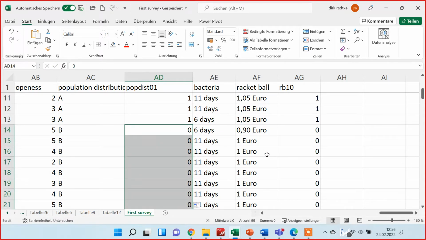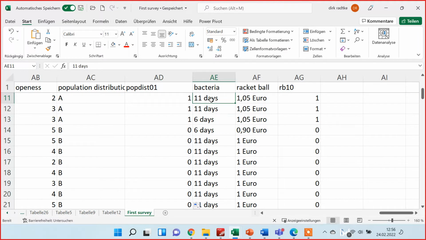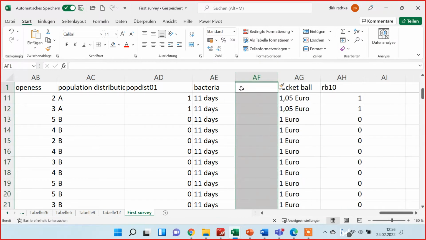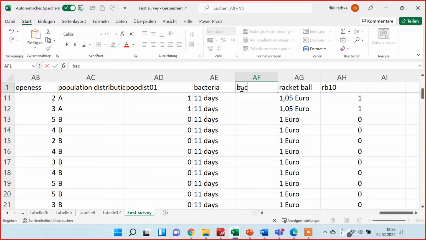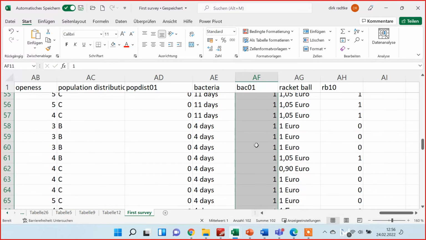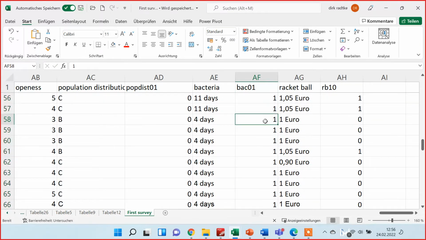Okay, now you should do the same thing for the last variable, bacteria. First step is again sorting the data. Second step is inserting a new column. Bacteria 01 is the heading. Now 11 days was the correct answer, so here we have a 1. And the rest of the answers were incorrect, so we can insert a 0.